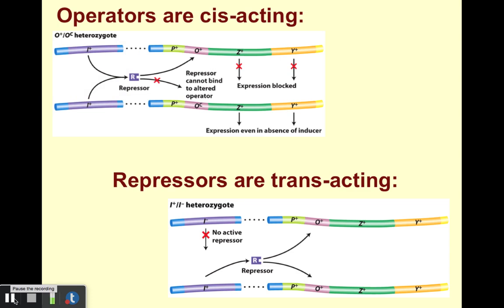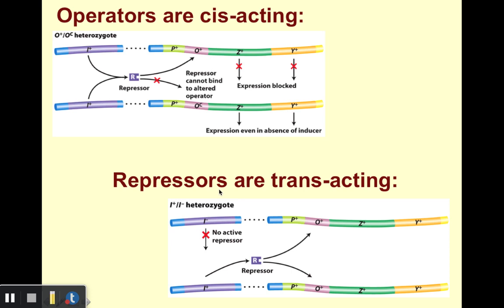Another concept you should be familiar with is this idea of cis-acting and trans-acting elements. So first of all, toward the top, let's focus on cis-acting elements. We might say that operators are examples of cis-acting elements. What does that mean? That means that operators have a direct impact on the expression of genes on the same chromosome. Okay, and hopefully that makes sense. So we see that illustrated here.